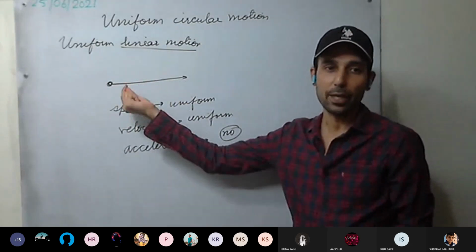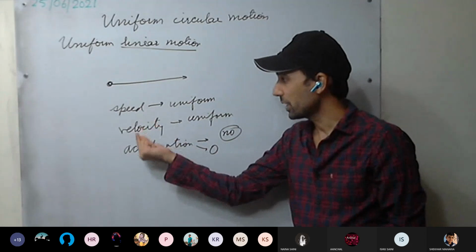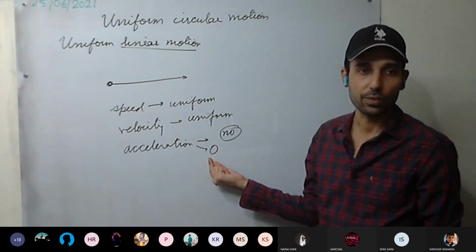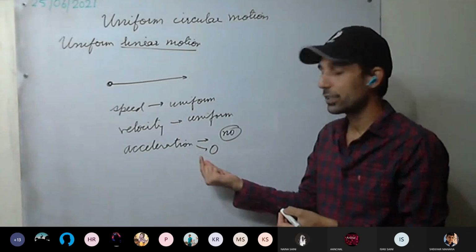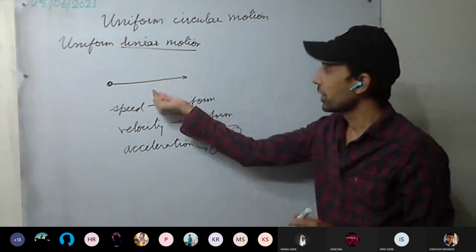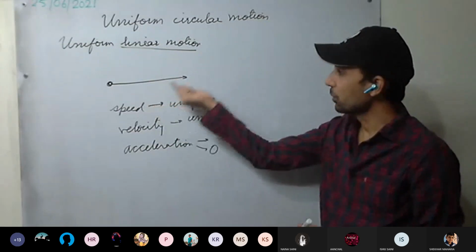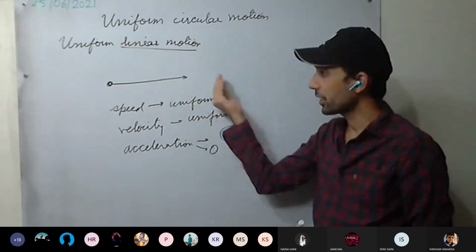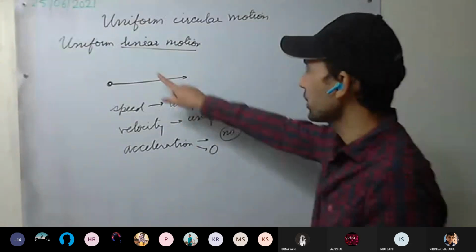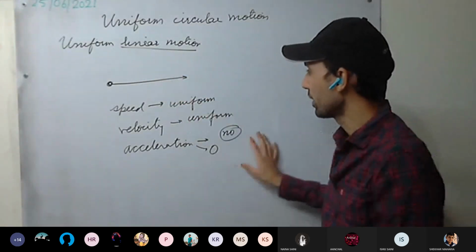And whenever some force is applied, either the speed changes or the velocity changes, and there will be some acceleration. The body can come to rest, or move with more speed, or retard. Uniform linear motion is clear.